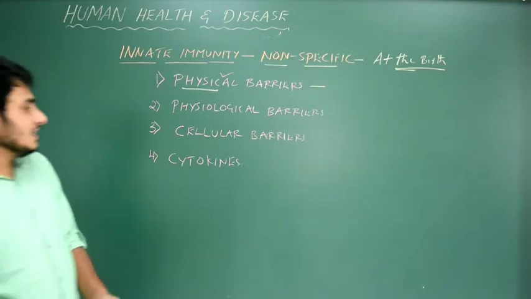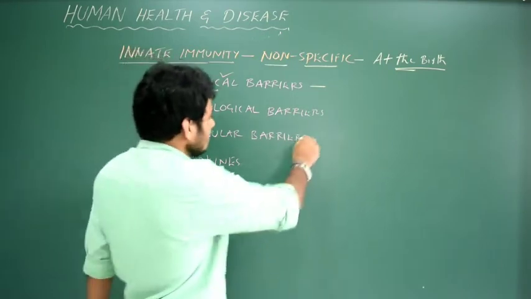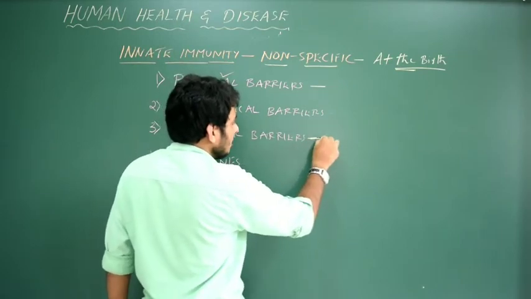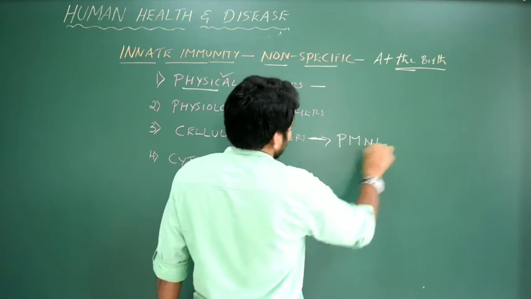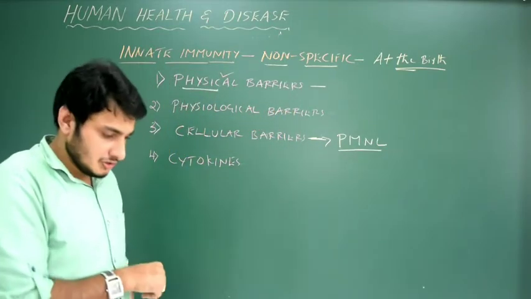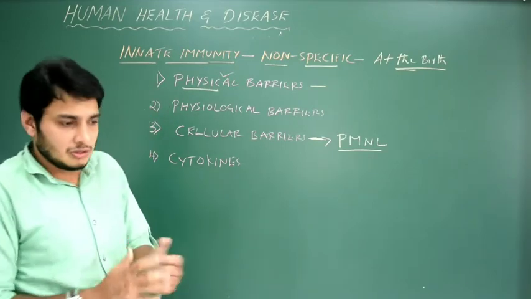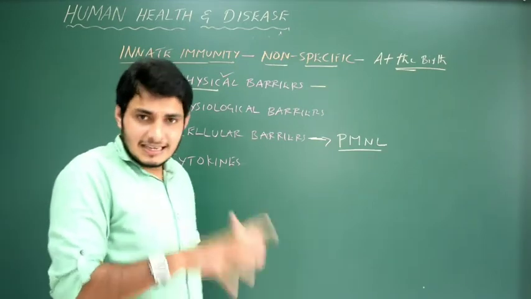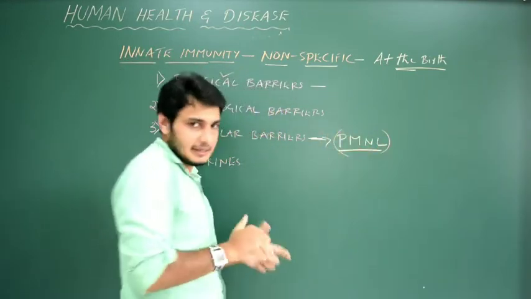Now comes the cellular barriers. That means mainly because of the cells. Cellular barriers, particularly, let me just write PMNL. What is this PMNL? I'm going to make one more video session, particularly a paper and pen method, where I'm going to talk about the different types of cells and their origin, and explain it in detail.